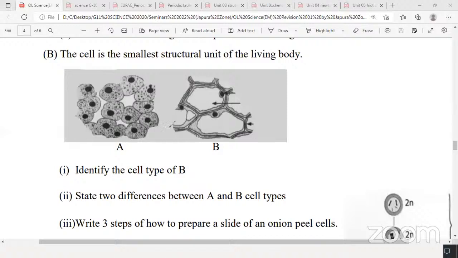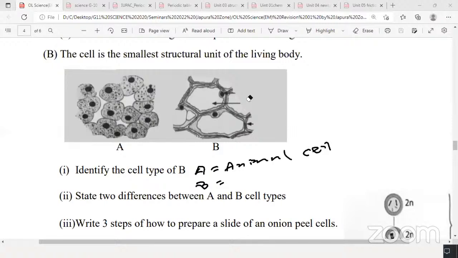Out of this, what is A? You can see clearly there's a cell wall in B. Yes, what are A and B? Part 1, the answer. Any volunteers? I'll ask from Situka. Ilana? Part A is an animal cell and part B is a plant cell. Very good. A is an animal cell, B is a plant cell. Correct.